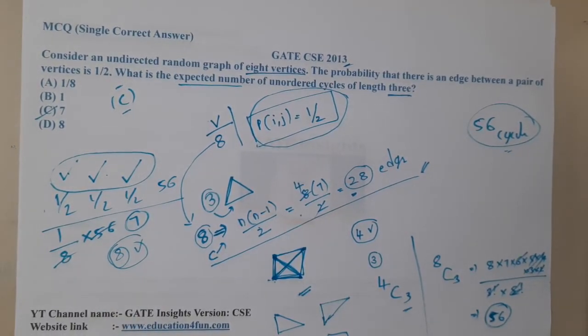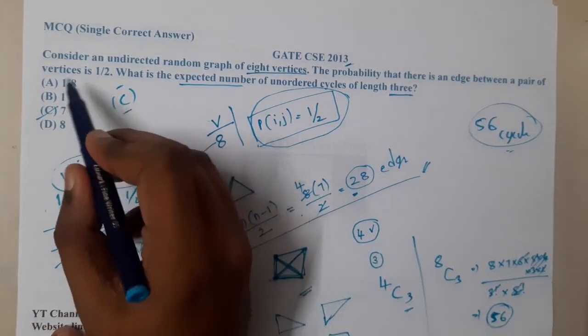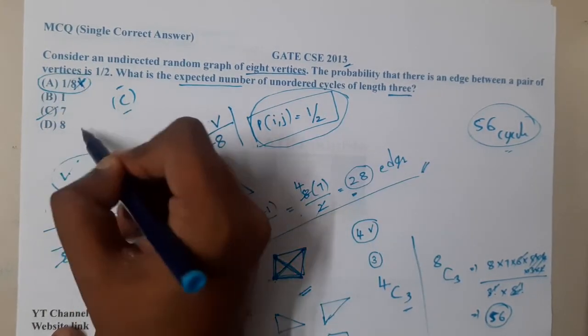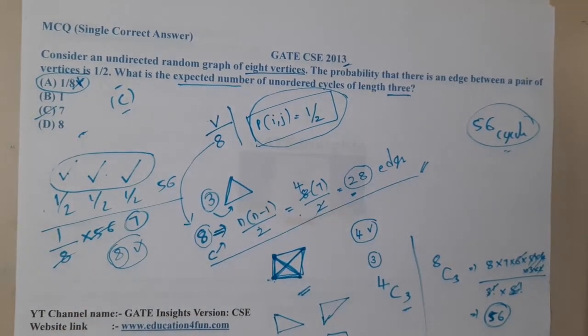I hope everyone got some basic idea and a clear idea with respect to this question. There is one more funny thing: how can the count be 1 by 8? It's not a probability, so you can directly eliminate this option. I hope everyone got a clear idea with respect to this question.